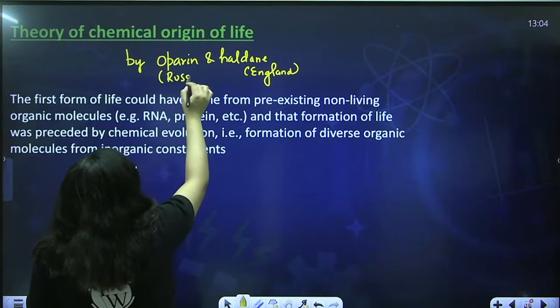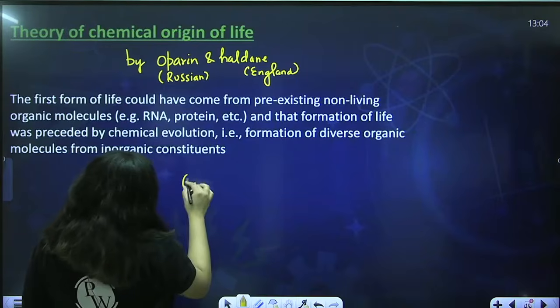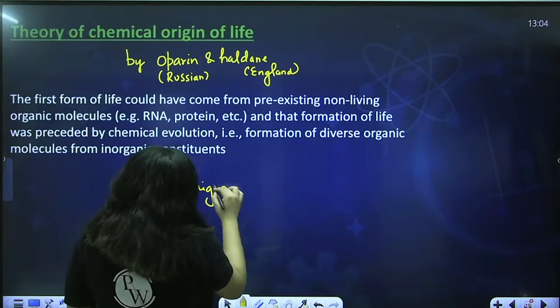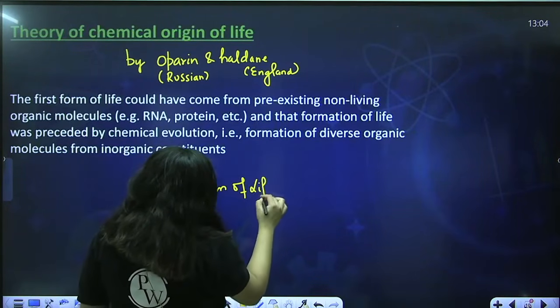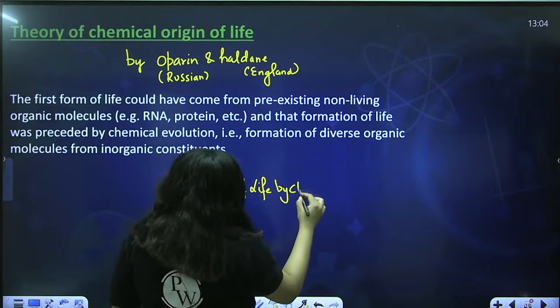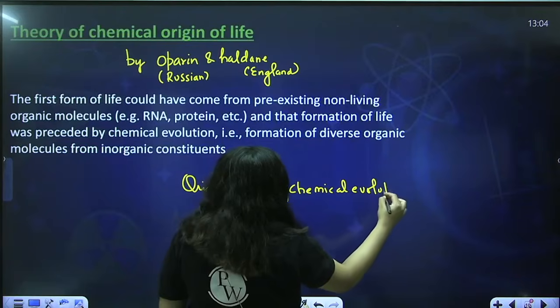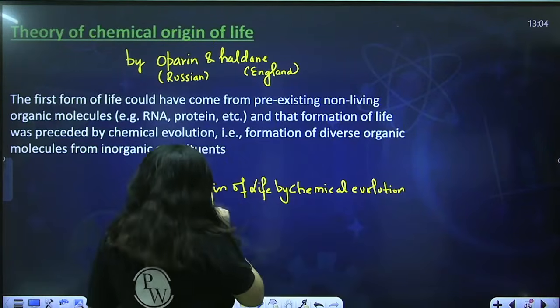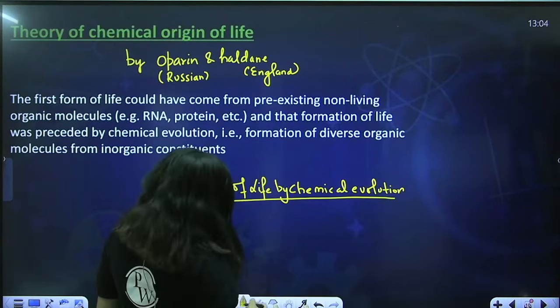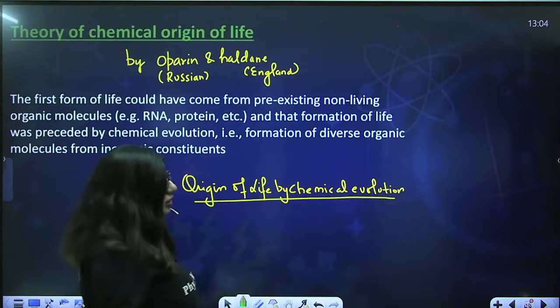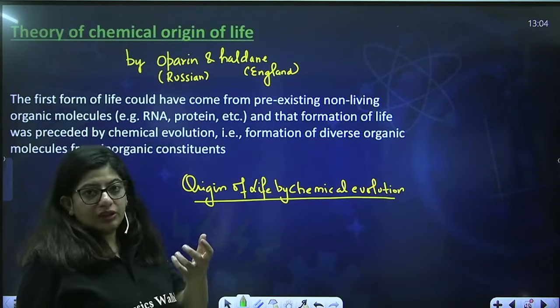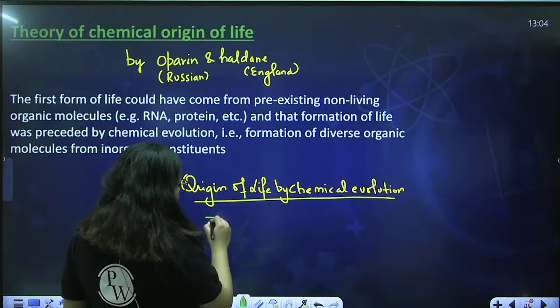Oparin even wrote a book, Origin of Life by Chemical Evolution, to explain how evolution took place. So his theory was based on a very simple thing. He said that all life originated from inorganic matter.